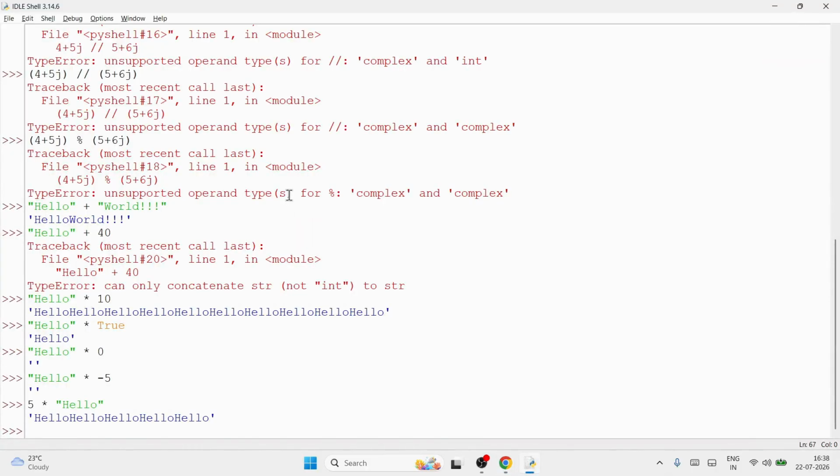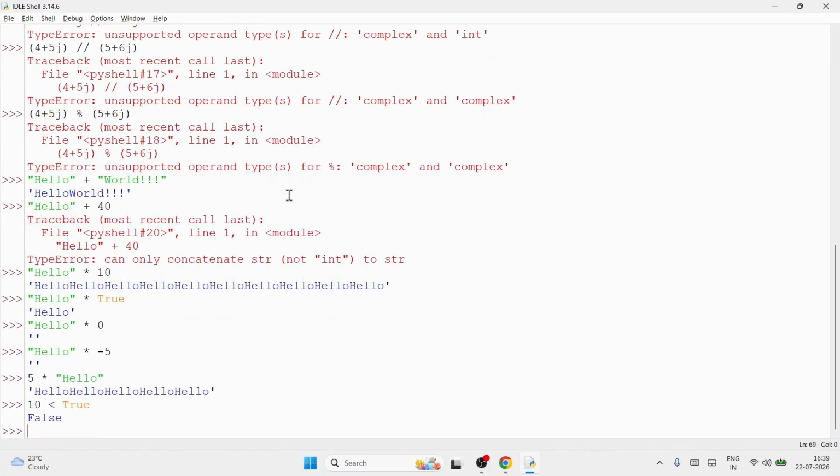Little bit confusing, but I'll tell you. See here, if I'm comparing 10 with true, no problem. One is integer, one is boolean, will do. True is 1. So is 10 less than 1? No. Answer is false. Okay? I hope you will remember this.